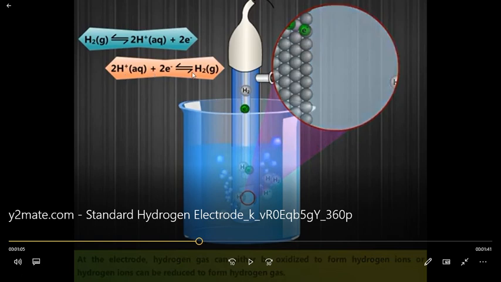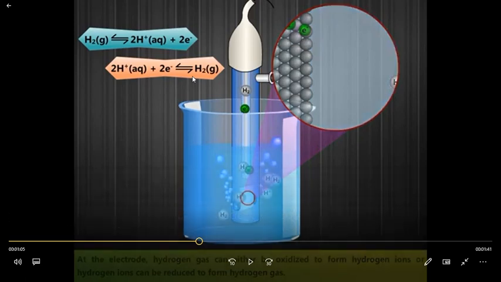H plus plus 2 electrons gives hydrogen. When does this happen? When you connect zinc. When you connect zinc, this will happen. It will take up the electrons and it will undergo reduction. With copper, the hydrogen electrode acts as an anode. With zinc, the hydrogen electrode acts as a cathode. So zinc is now the anode, so the hydrogen electrode is the cathode. So this is how it is happening.